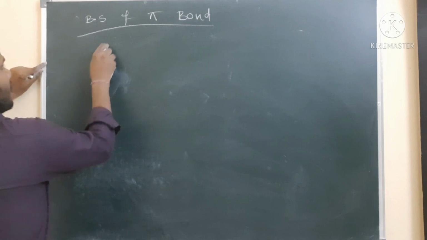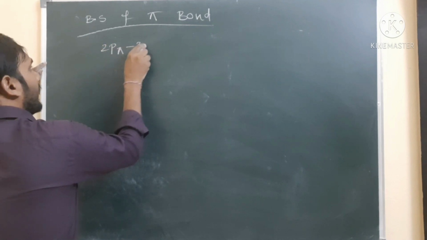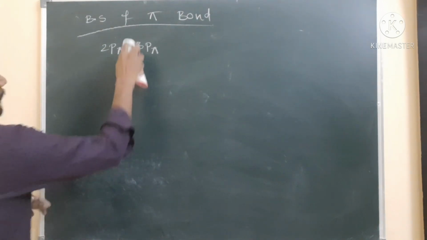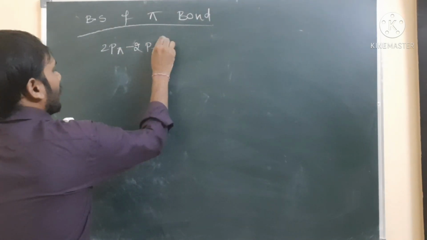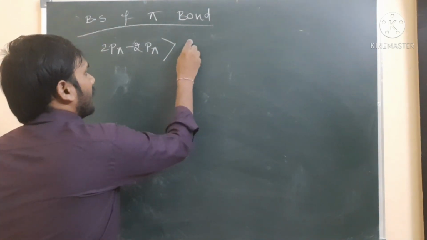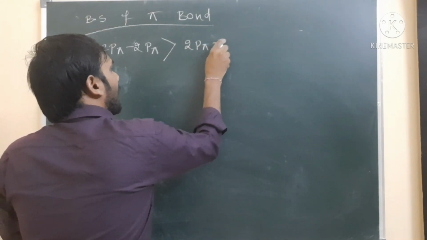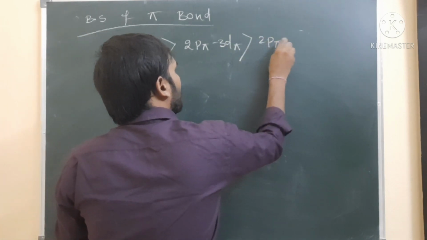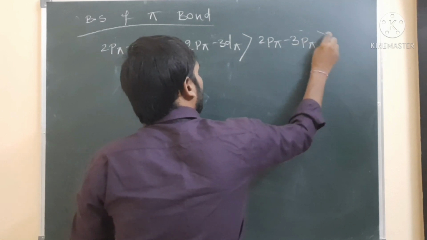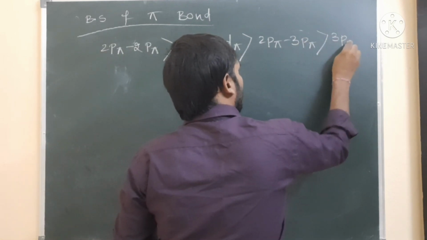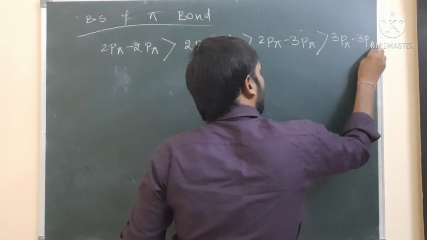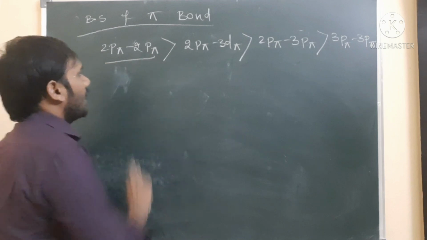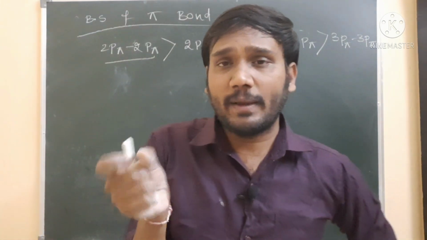So here, the bond strength of the pi bond: 2p pi with 2p pi, not 3p pi. The 2p pi and 2p pi orbital bond strength is very high. Next, 2p pi and 3d pi strength is also high. Next, 2p pi and 3p pi strength is lower, and the strength is very low for 3p pi to 3p pi orbitals. This is very important. So let us see 2p pi orbital to 2p pi orbital, that means 2p orbital with 2p orbital.